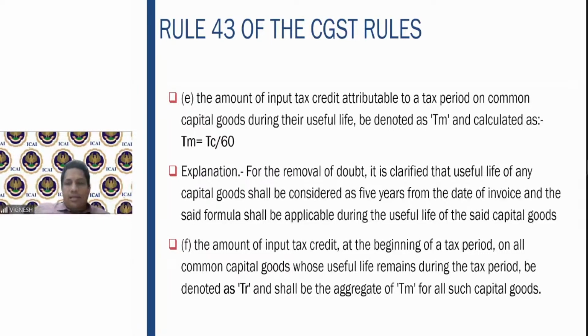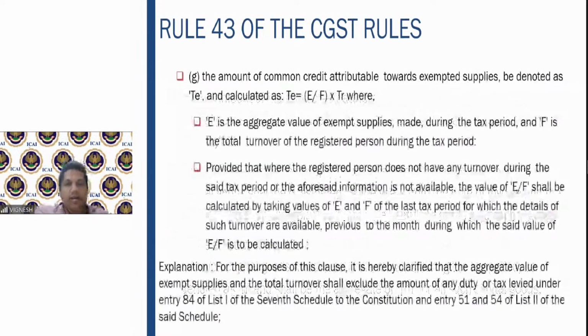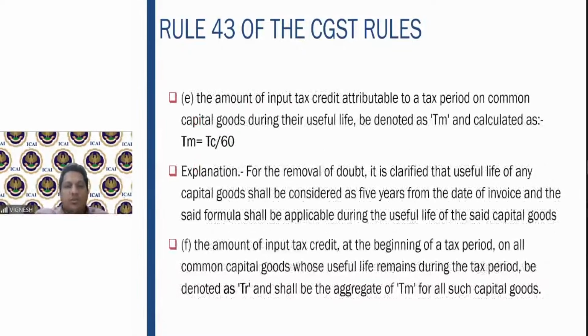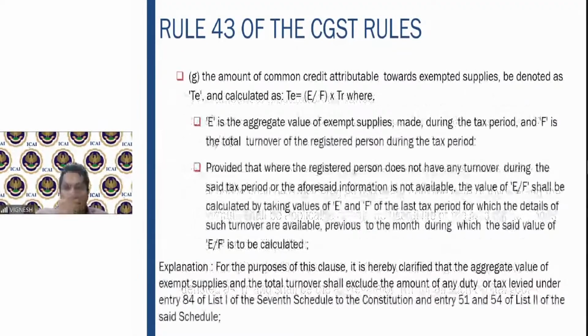Okay. And as I told you, 5 years is the useful life. And the amount of the credit on common capital goods whose useful life remains during the tax period is TR and shall be TM for all such capital goods. So whatever input tax credit at the beginning of a taxable period, for some common capital goods whose useful life is remaining, it is to be denoted as TR. So once you get the common credit, that is your TE, you have to multiply it by E by F into the common credit attributable to exempt supplies, where TE is E by F into TR.